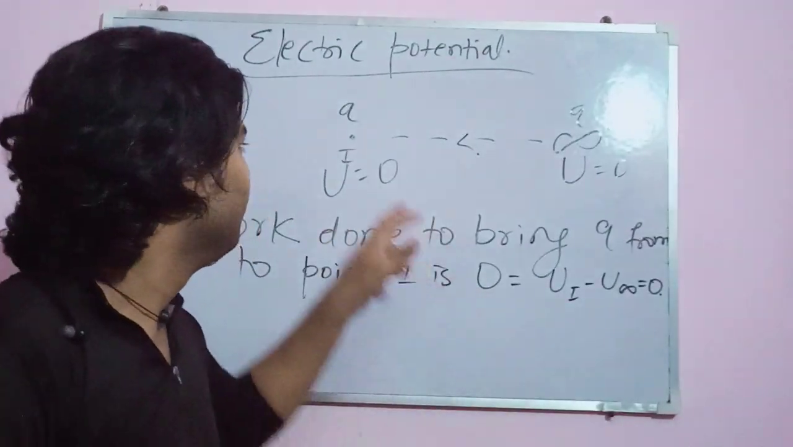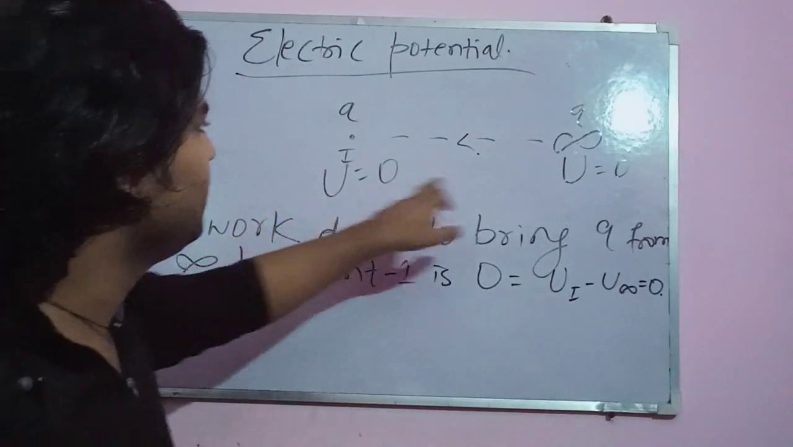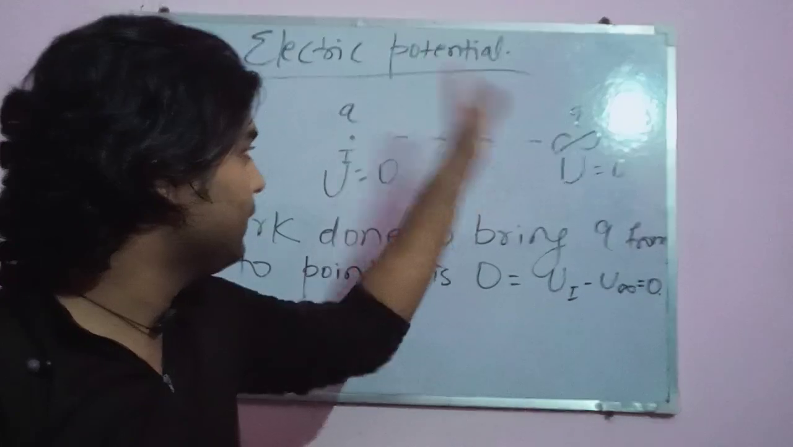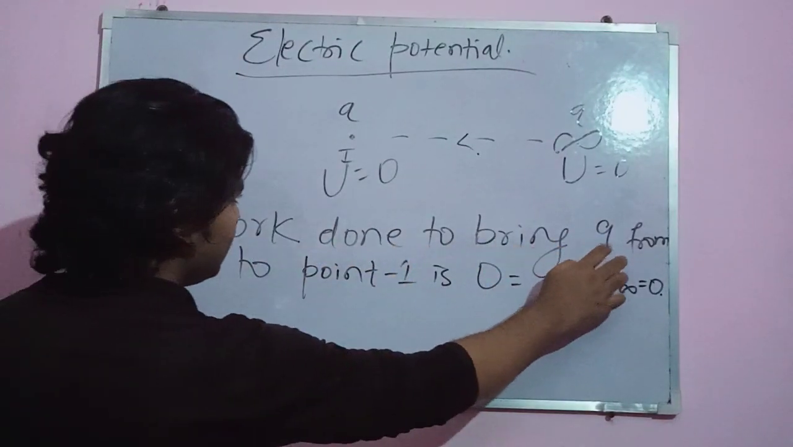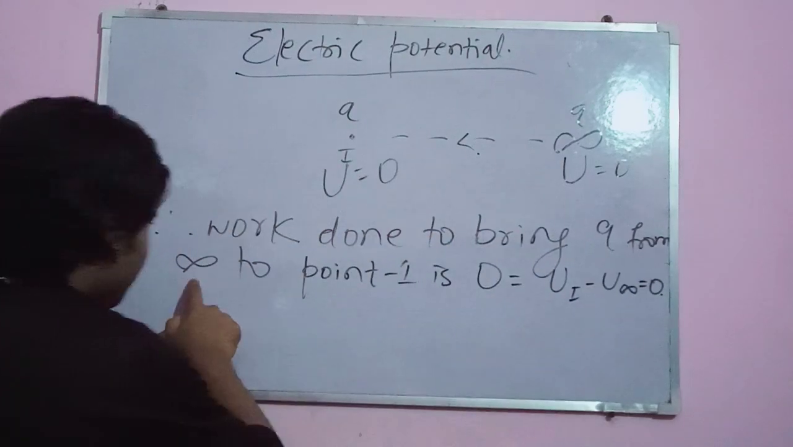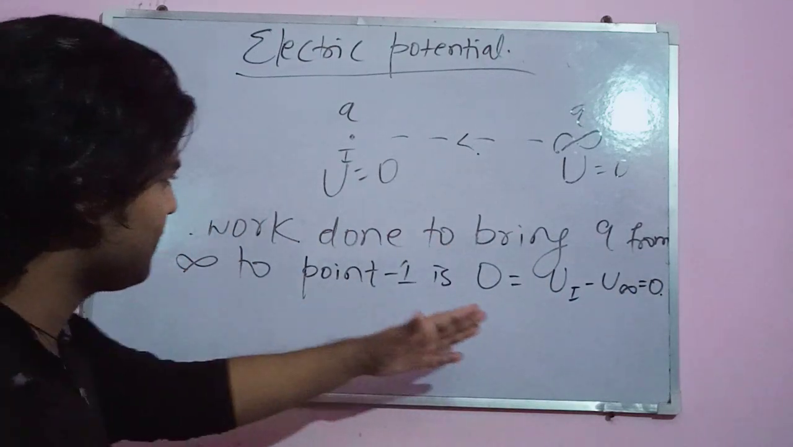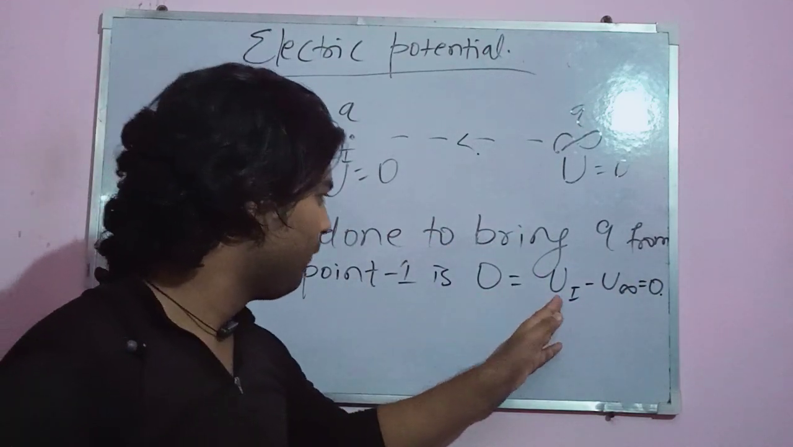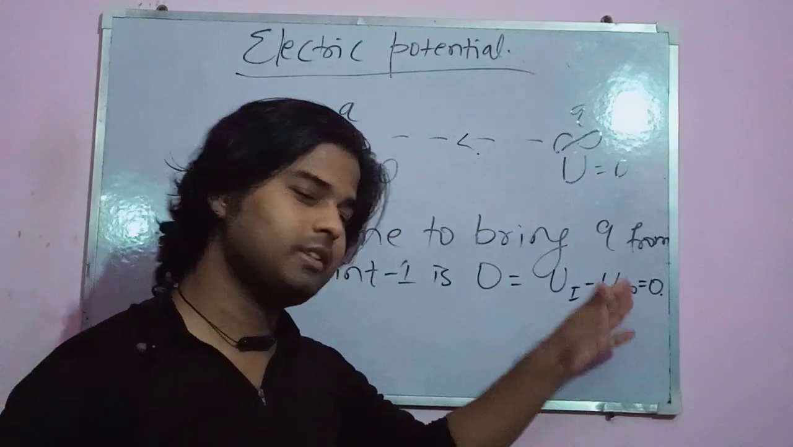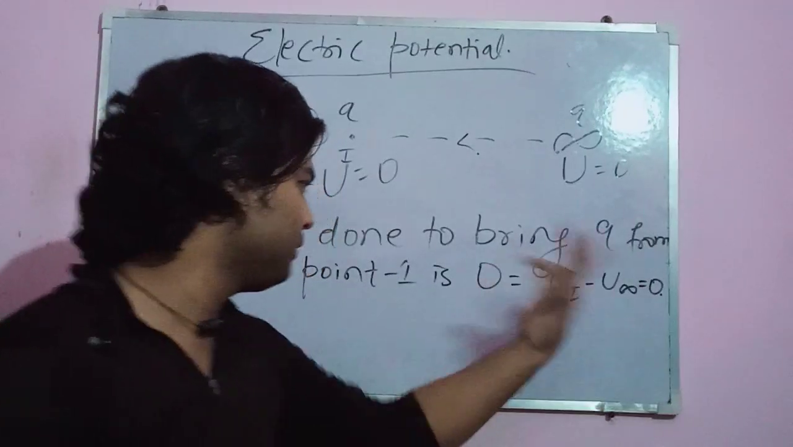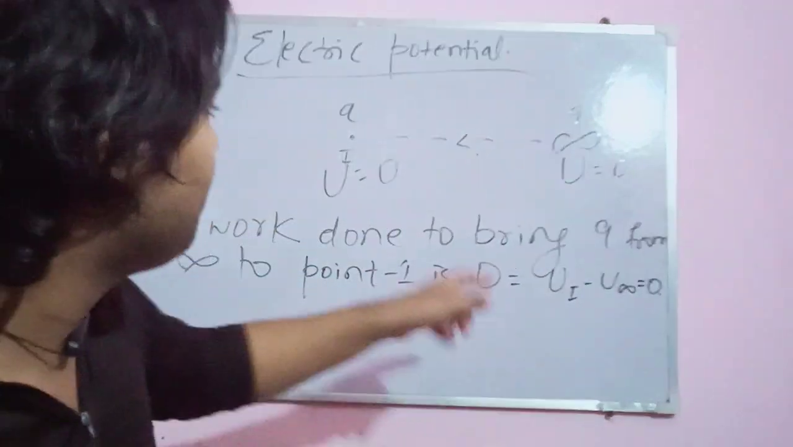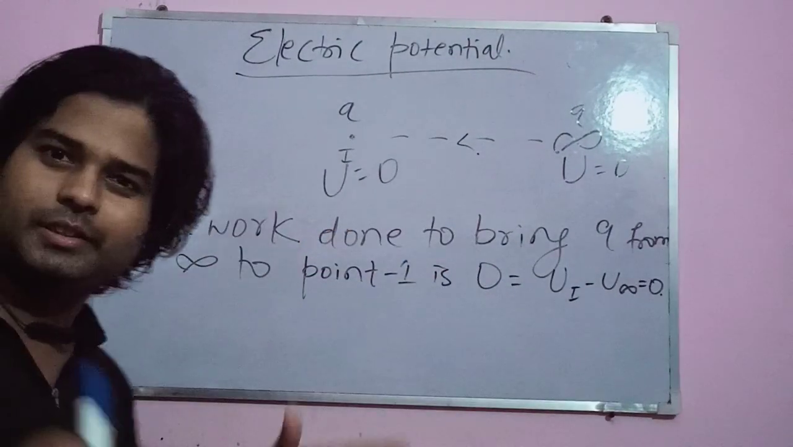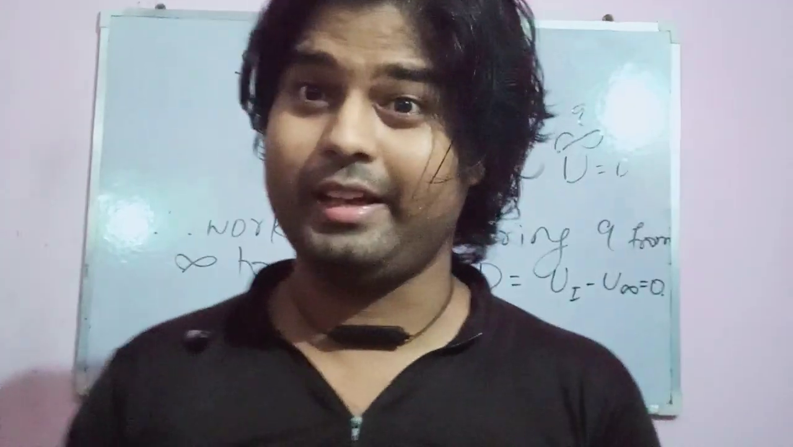And we have final potential energy here and initial potential energy at infinity for this charge. Now, the work done to bring this charge from infinity to point 1 is 0. Why? Final potential energy minus initial potential energy equals 0, because this is also 0 and this is also 0. That's the key point to notice here. But the situation will not be like that